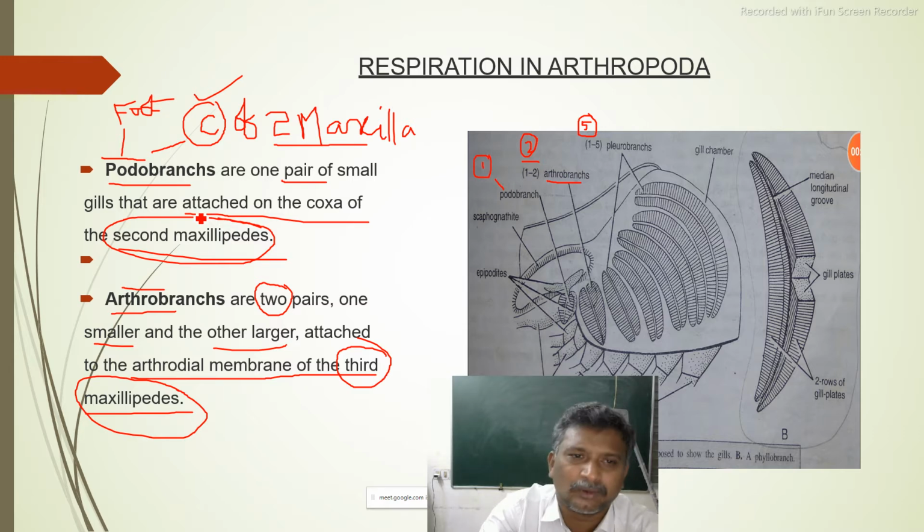You have to remember all these. Podobranch is at the coxa of the second maxillary ped. Arthrobranchs are located on the third maxillary ped.